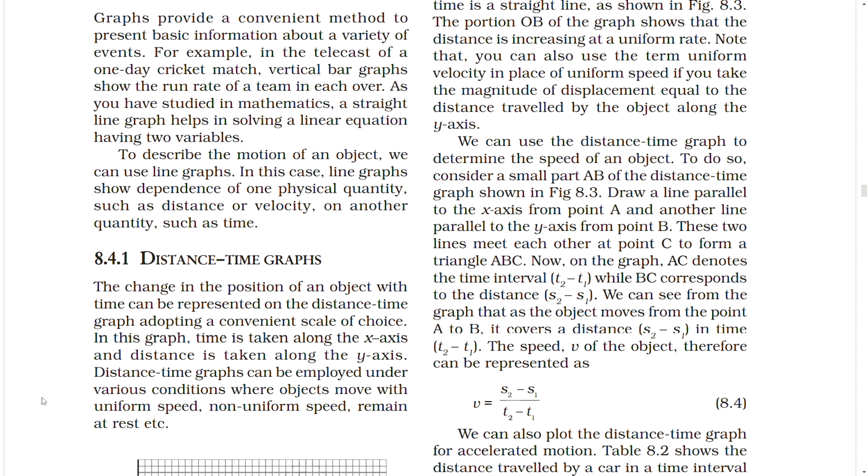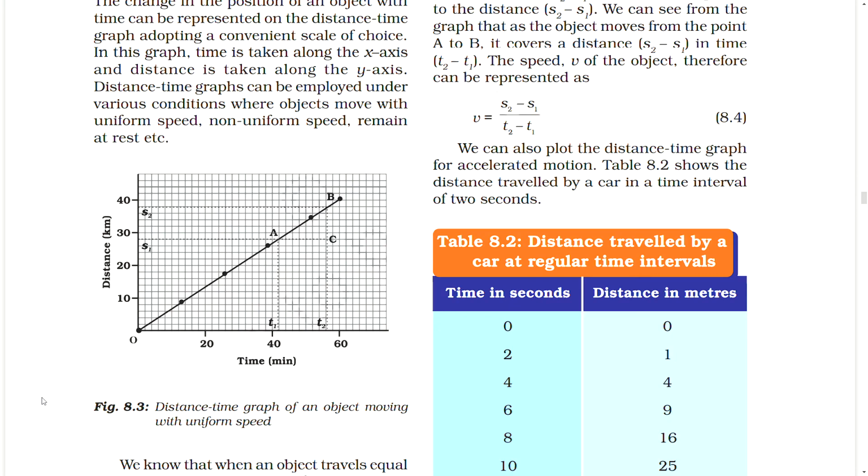In time T2 minus T1, the speed v of the object can therefore be represented as v equal to S2 minus S1 by T2 minus T1. We can also plot the distance-time graph for accelerated motion. The table shows the distance traveled by a car in a time interval of 2 seconds.